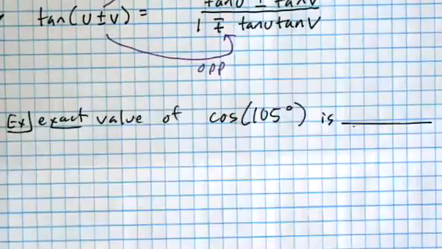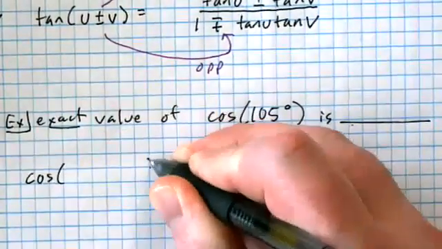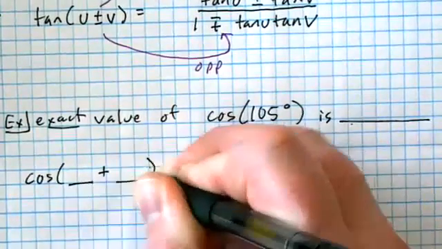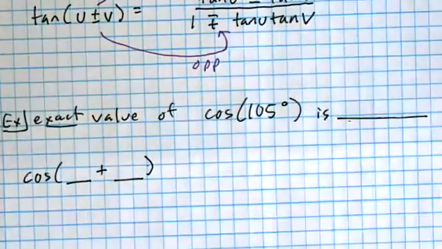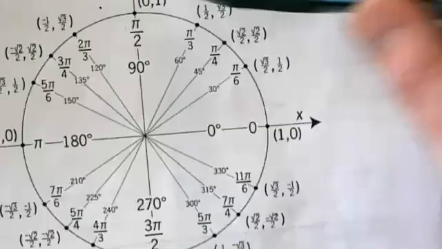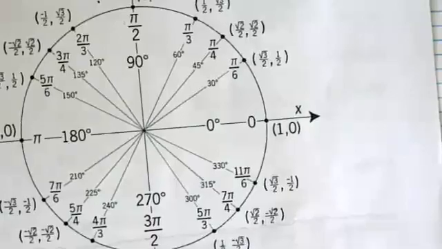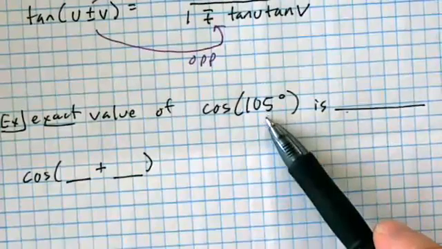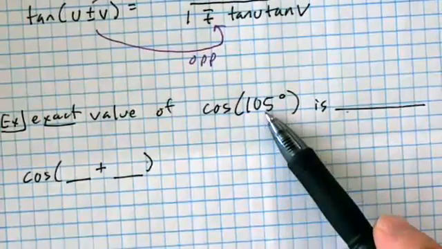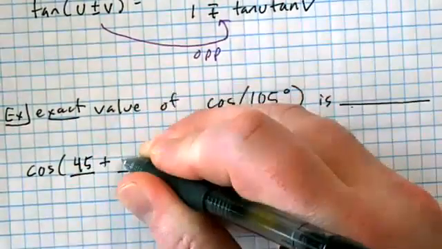So how are we going to do this? Well, 105 is a nice angle because it can be written as two of what I will call our familiar angles. The familiar angles are the ones that are on your sheet. What two angles on this sheet in degrees would add up to 105? 45 and 60 would work, right? So if we get an unfamiliar angle, we're going to try and think of a way that we can either add or subtract to get the same angle using the familiar angles. And we could do this one with 45 and 60. It doesn't matter which one we put where.